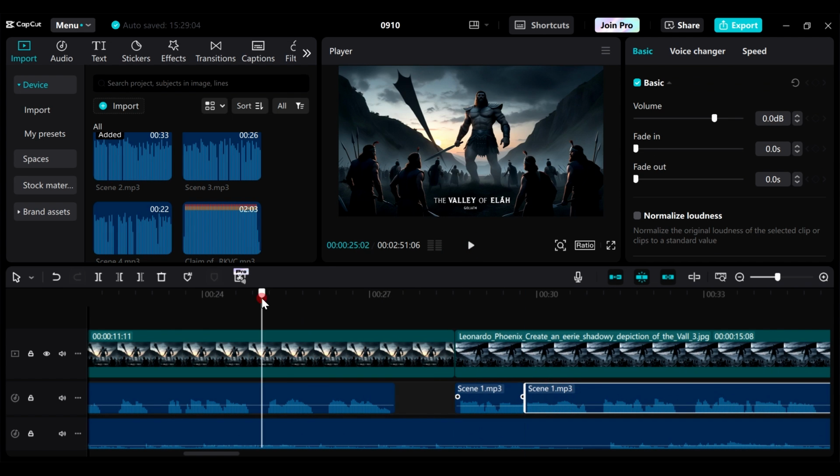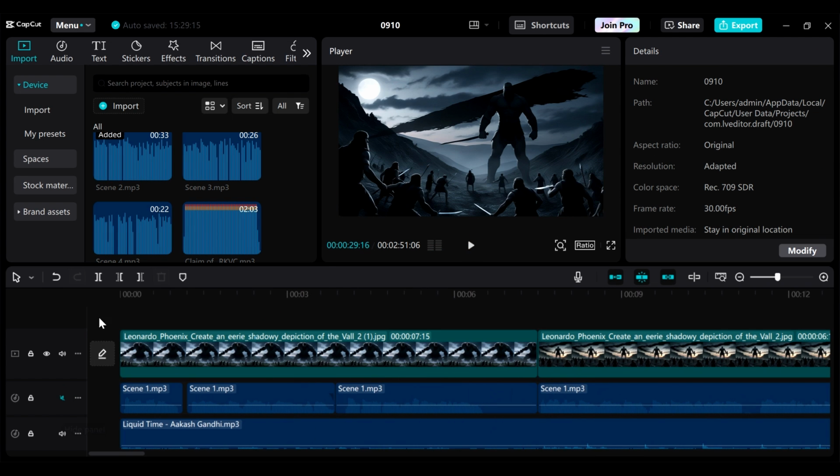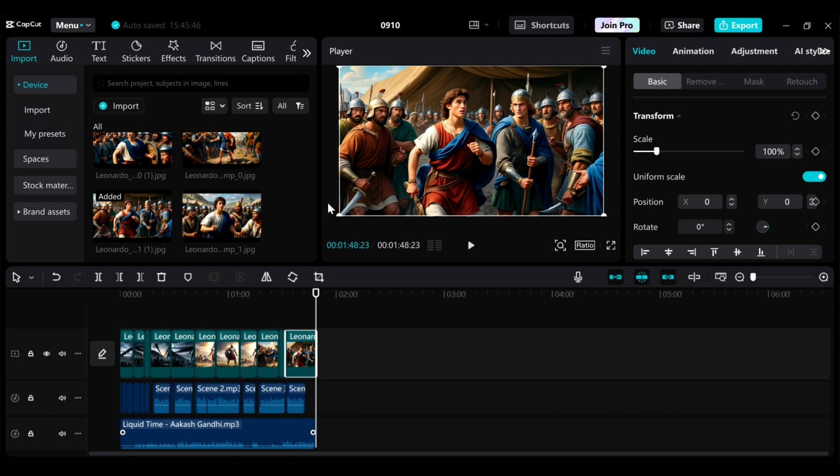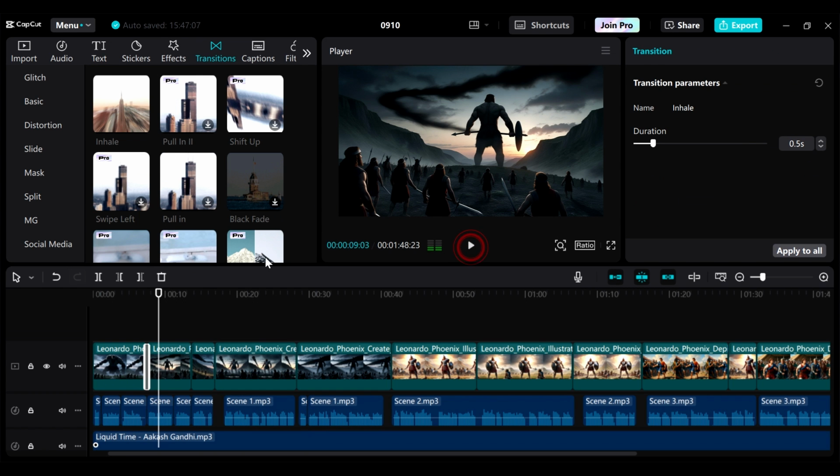If you need to add spaces, you can add them. If you need to reduce spaces in between the audio, you can also do the same. So once you're done, then you can start adding some transitions. So just go to transitions, look for a transition that you like. I like this one, and then ensure you add it between all the different clips.